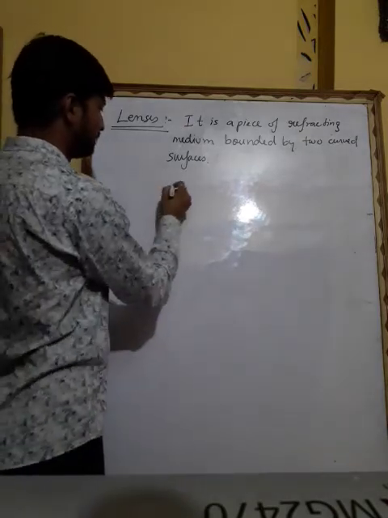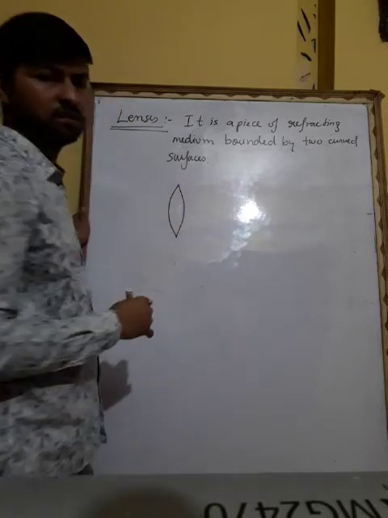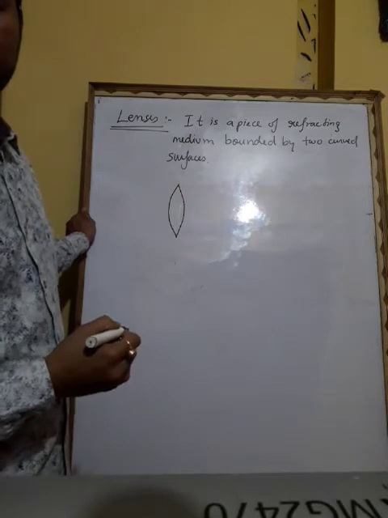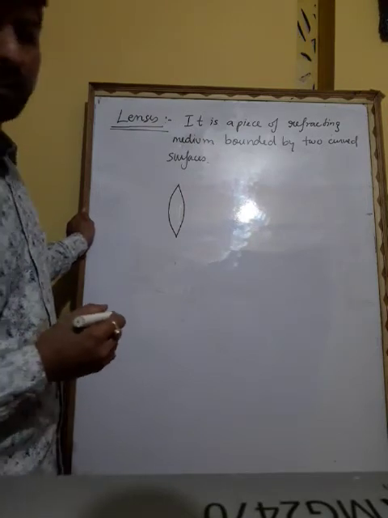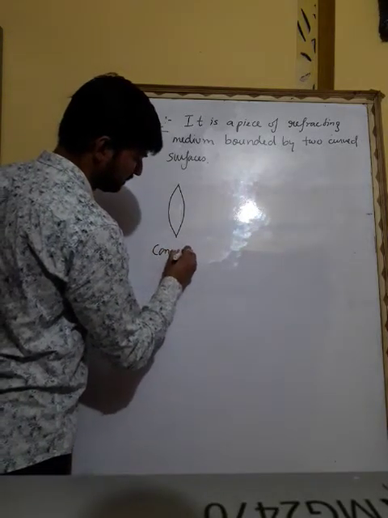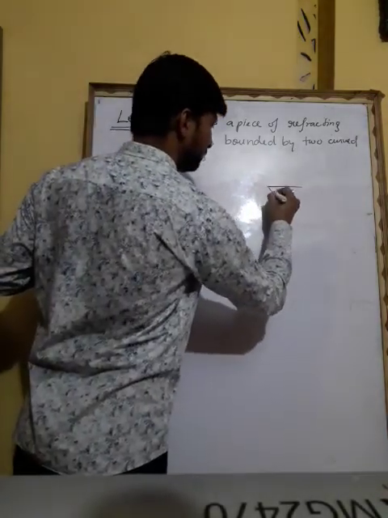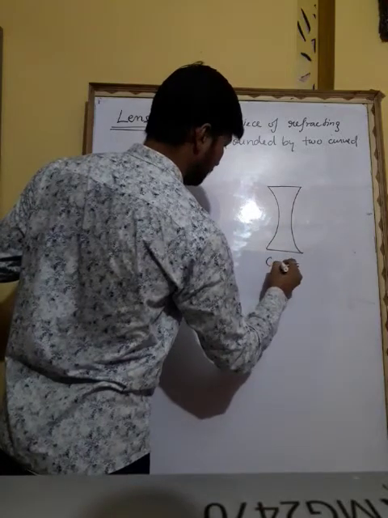There are two types of lenses. First, which type of lens is this? Say, this is a convex lens. And what is this? This is a concave lens.